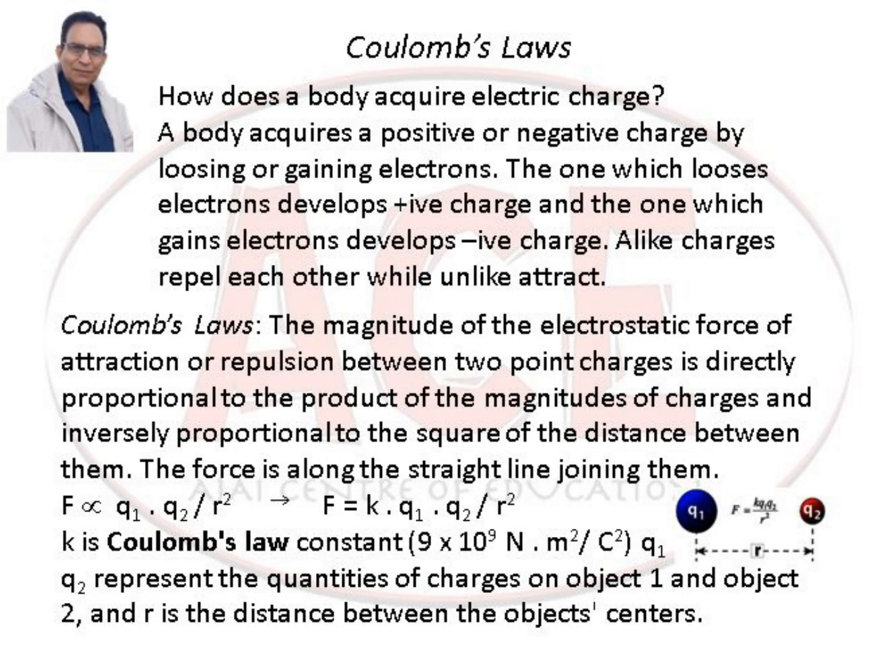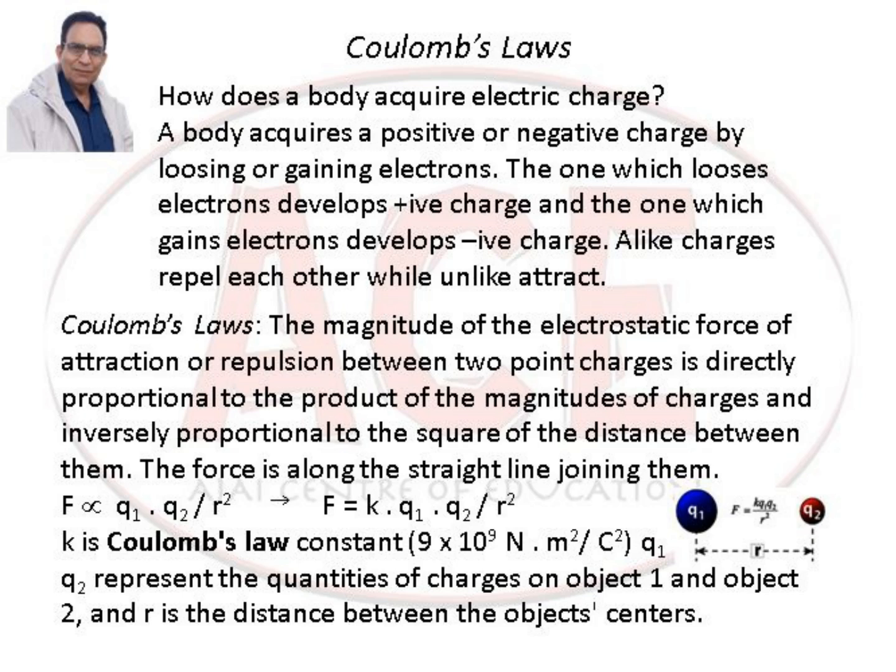Coulomb's laws. How does a body acquire electric charge? A body acquires a positive or negative charge by losing or gaining electrons. The one which loses electrons develops positive charge and the one which gains electrons develops negative charge. Alike charges repel each other while unlike attract.